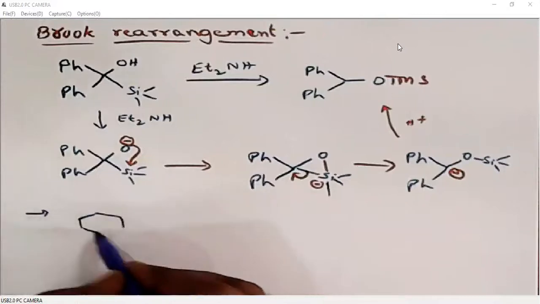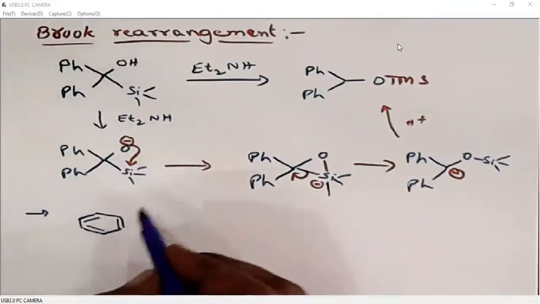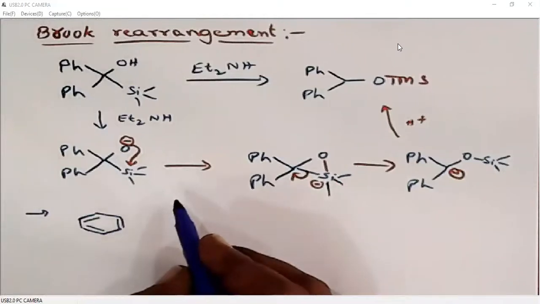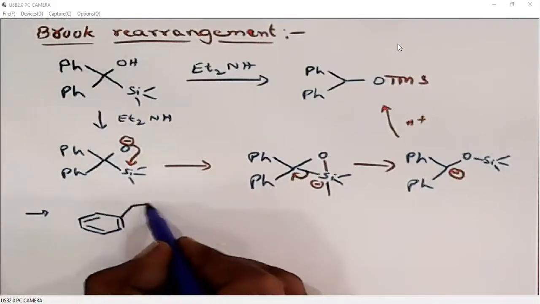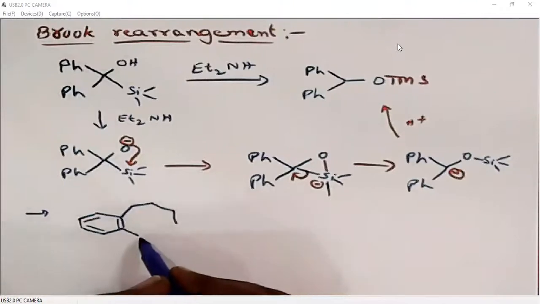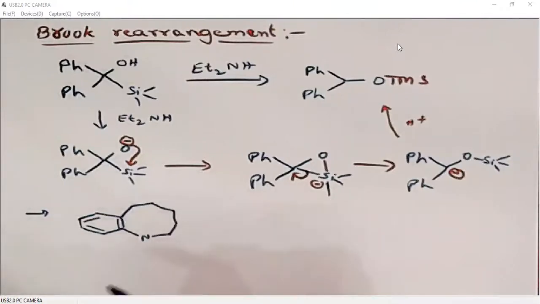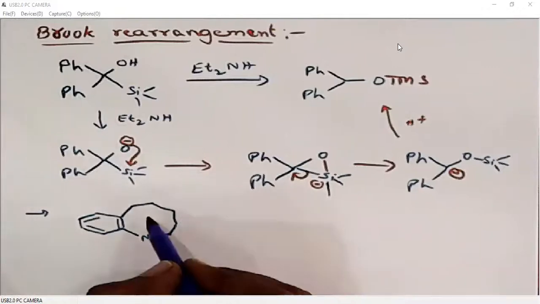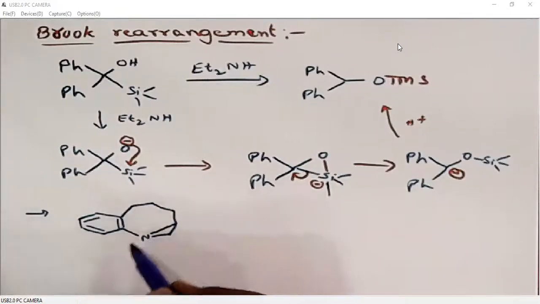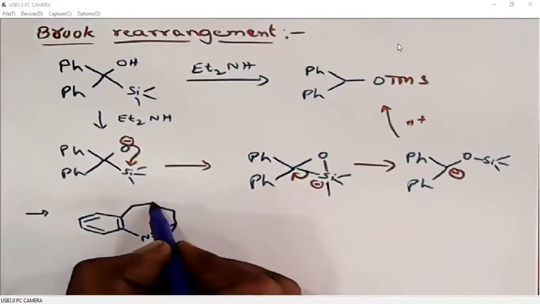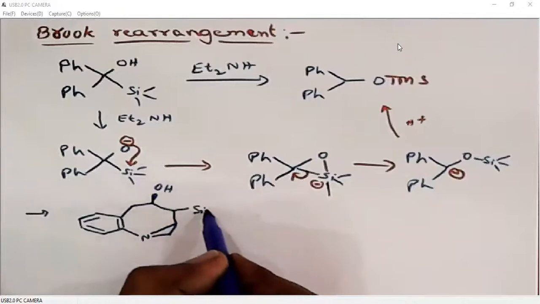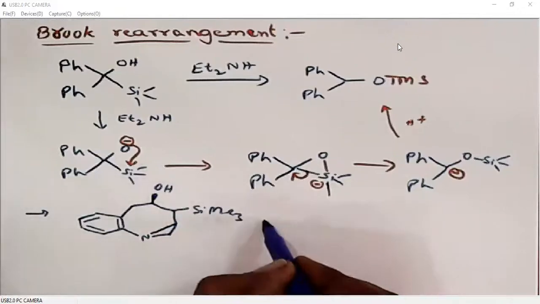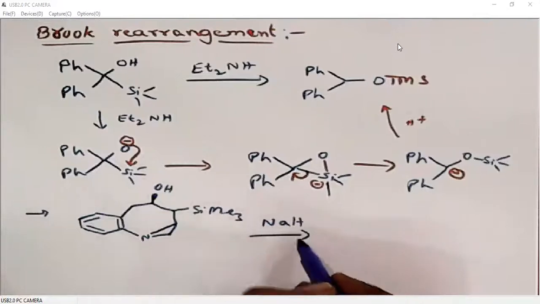I'll give you one more example for Brook rearrangement. So this is an 8-membered ring and we have a 3-membered ring, oxygen and silicon. So when we treat it with a base, what will happen?